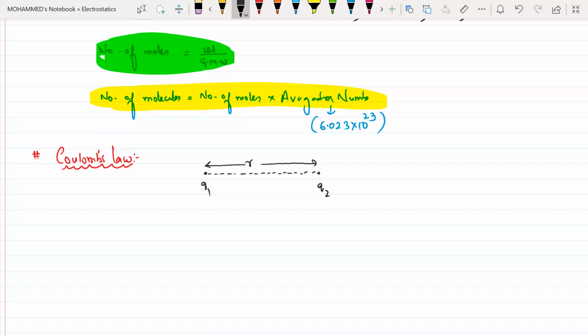So the electric force existing between both of them, because both are positive and positive, will be a repulsion force here. And the space between them is vacuum, or we can say it is air. So force is directly proportional to the product of charges, that is Q1 into Q2, and force is inversely proportional to the square of the distance between them. So this is my first equation and this is my second equation.